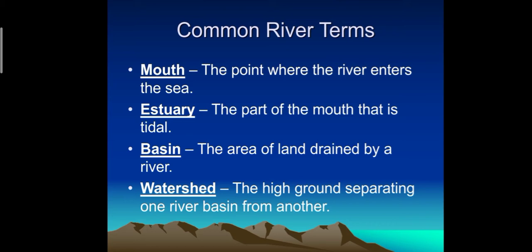Then we have the mouth. As we all have a mouth, the river also has a mouth. The mouth: the point where the river enters the sea. Estuary: the part of the mouth that is tidal. Basin: the area of land drained by a river. Watershed: the high ground separating one river basin from another.